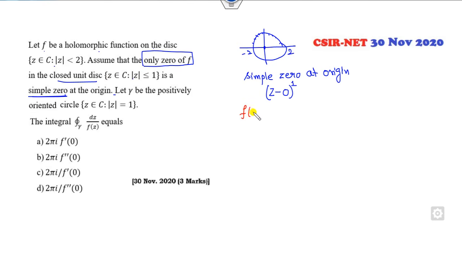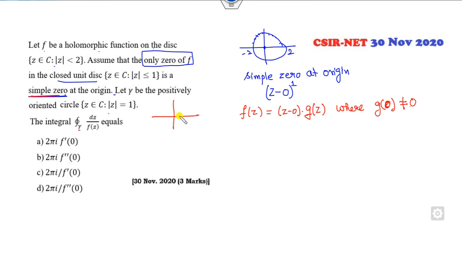So what is the meaning of that? f is nothing but z minus 0 times some other function, say g of z, where g of 0 is non-zero. Because if g of 0 is 0, then it has a double root or double 0, but it says it's a simple 0. Let gamma be the positive oriented contour, and your target is to evaluate this integration.